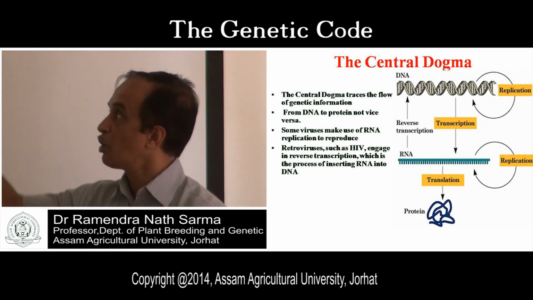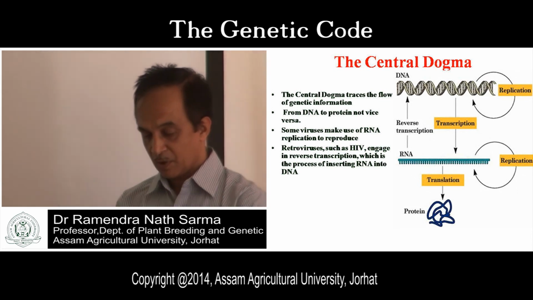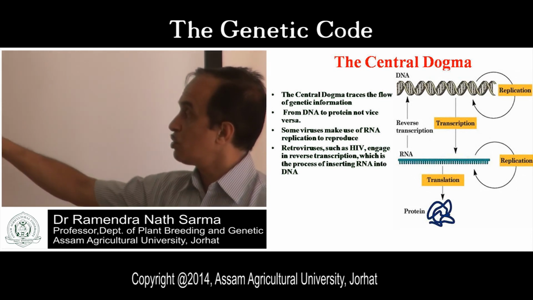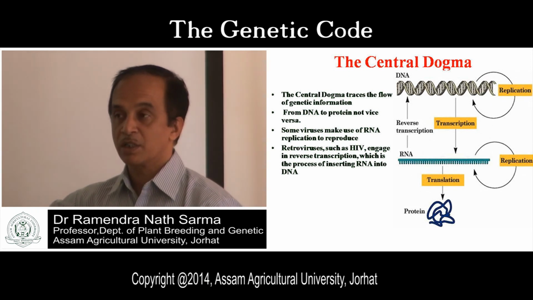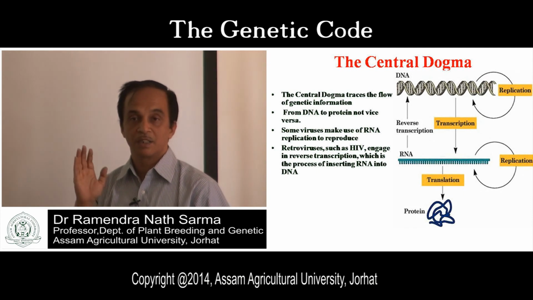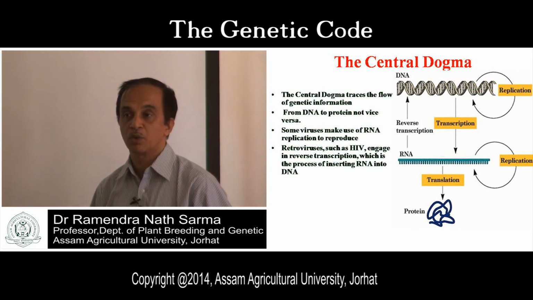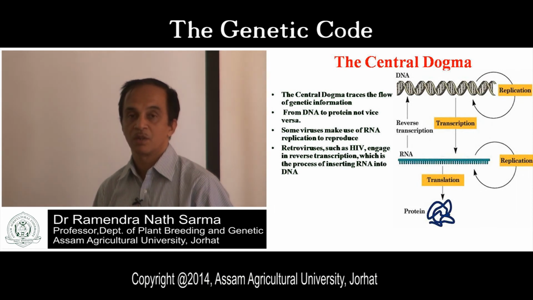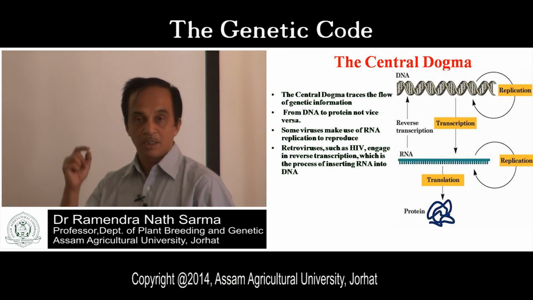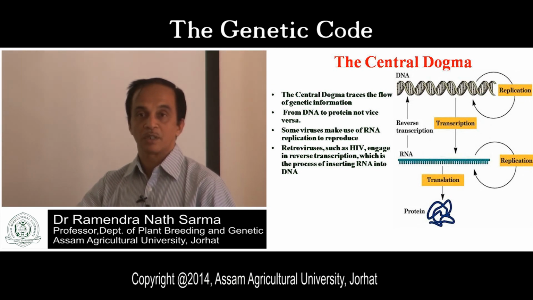Information is coming from DNA to protein. It is not that protein will determine your genetic code. The flow of information is one-way traffic, from DNA to RNA to protein.